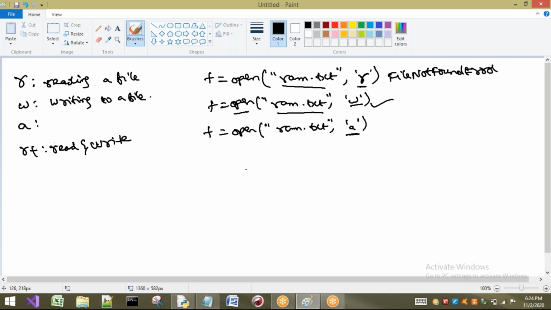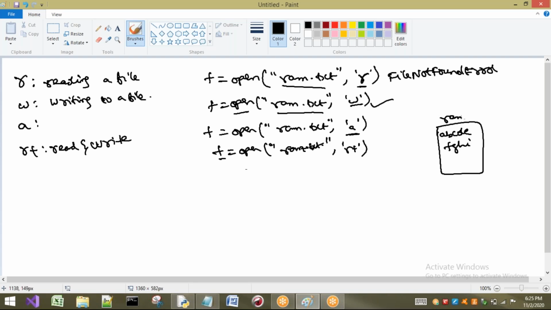Whenever we apply r plus, f equal to open of ram.txt comma r plus, the meaning is that I am opening this file to perform read and write operations. But here the previous data in the file will not be deleted, a very important point. Already in ram.txt we have some data, A, B, C, D, F, G, H, I, for example. Now I am opening this file for the r plus purpose, that is, read and write.